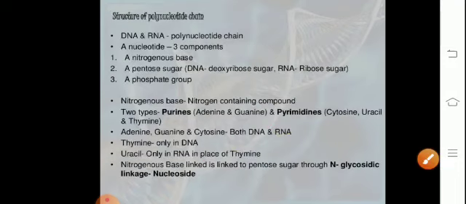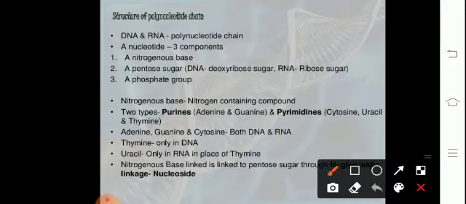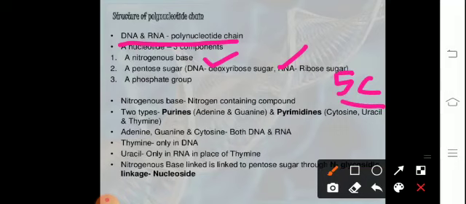The structure of the polynucleotide chain. So the DNA and the RNA chain basically comprise three basic components: the nitrogenous base, which could be purine or pyrimidine, the pentose sugar, that is a 5-carbon sugar, and a phosphate group.